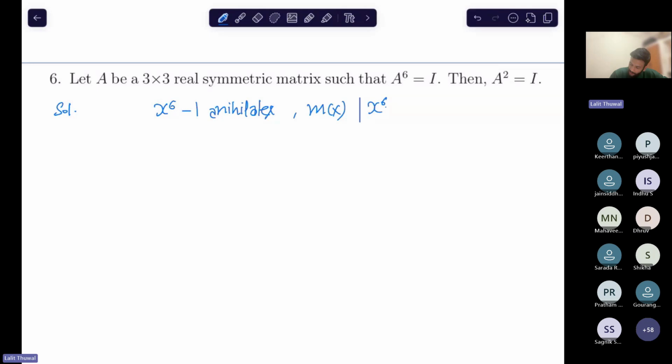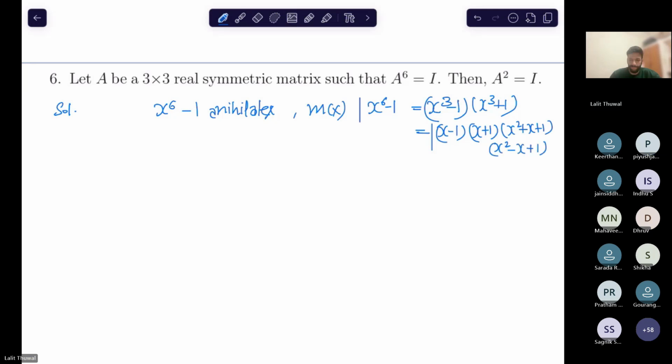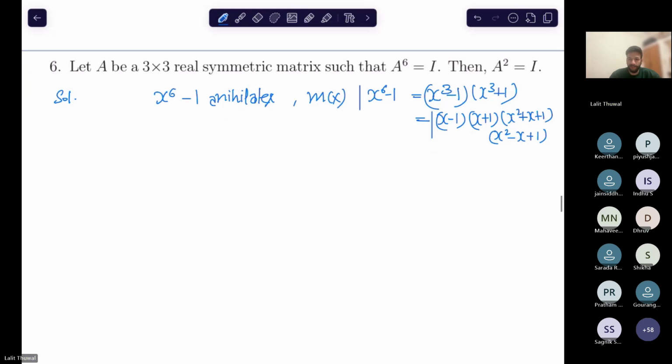x cube minus 1, x cube plus 1, right? So this comes out to be x minus 1. So what are the irreducible factors? Can you tell me? What are all the irreducible factors? x plus 1, x minus 1, x square plus x plus 1, and x square minus x. Is this correct? Okay.